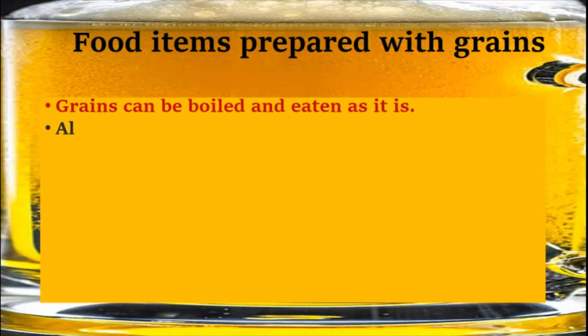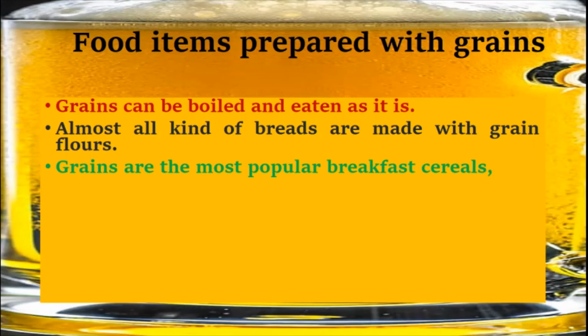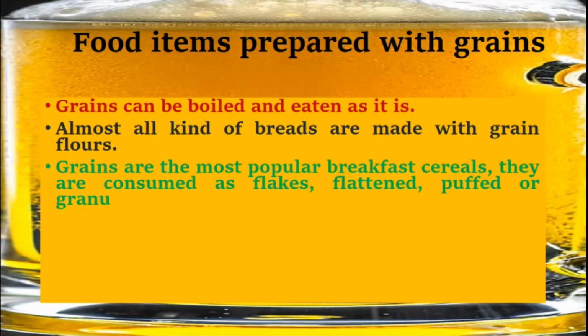Food items prepared with grains. Grains can be boiled and eaten as they are. Almost all kinds of breads are made with grain. Grains are the most popular breakfast cereals. They are consumed as flakes, flattened, puffed, or granulated.